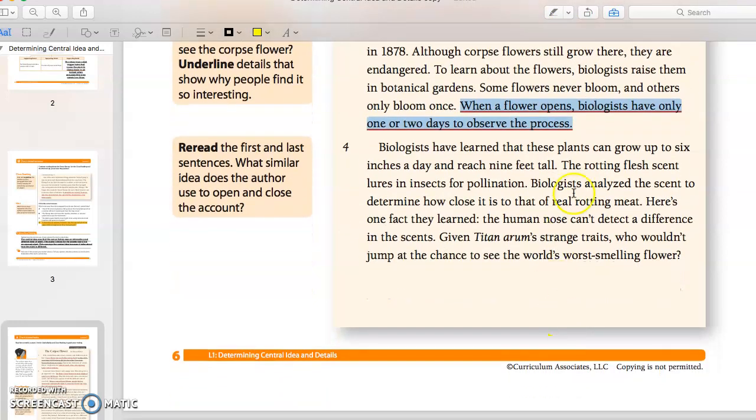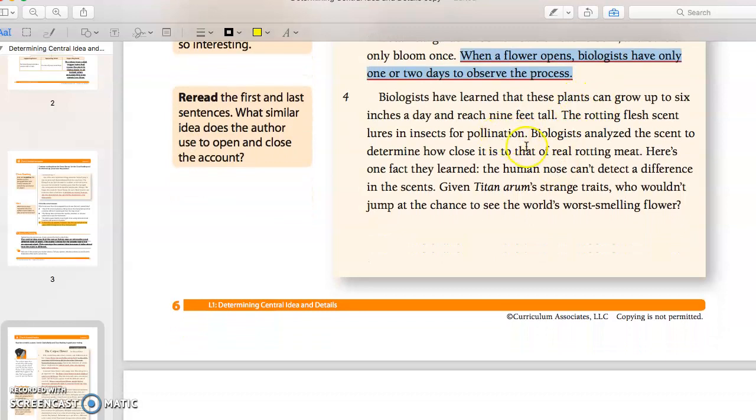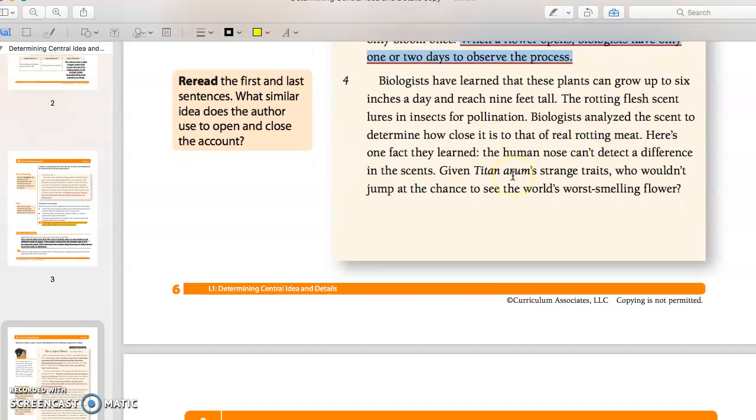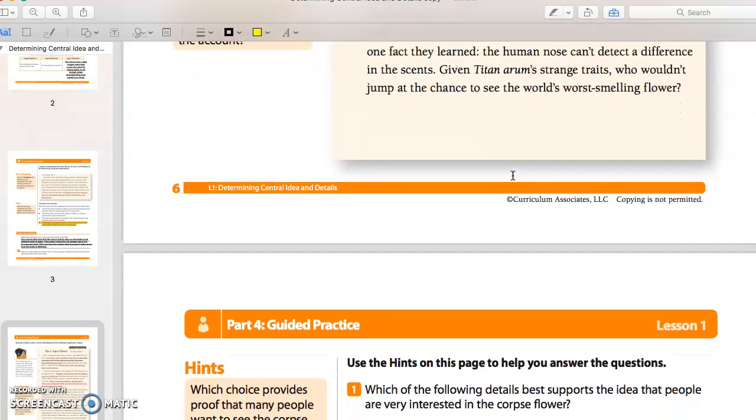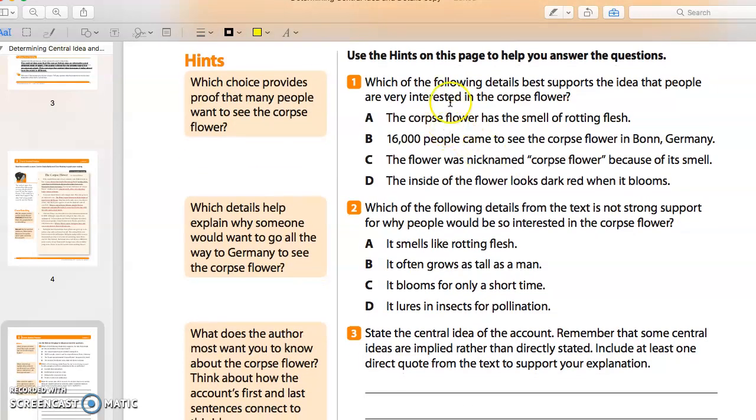Alright, so biologists have learned they can grow up to 6 inches. So none of this is why people go to see it. Now it's going into scientists. So rotting flesh can lure insects. Oh, that's very smart for the flower. It's close to real rotting meat, and human noses can't tell the difference. Interesting. Alright. Which of the following details shows why they're interested in the flower? Or it just basically shows that they are very interested. Is it because it smells like flesh, or that 16,000 people came to see it?